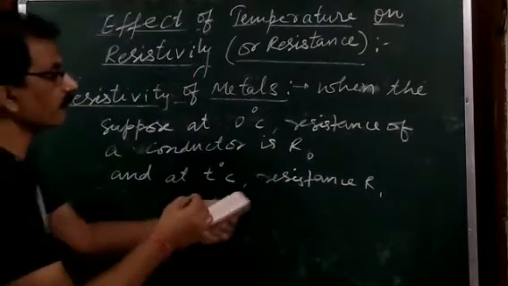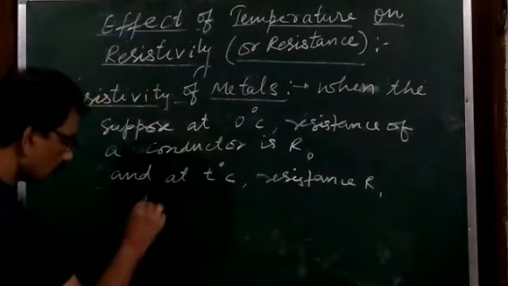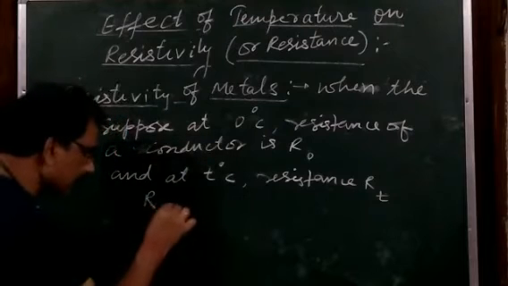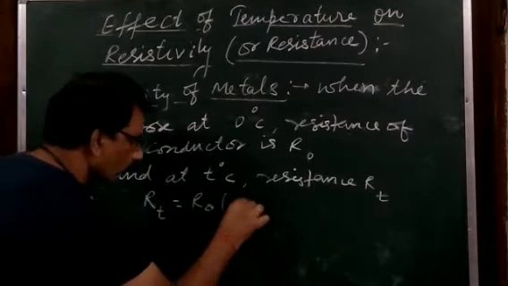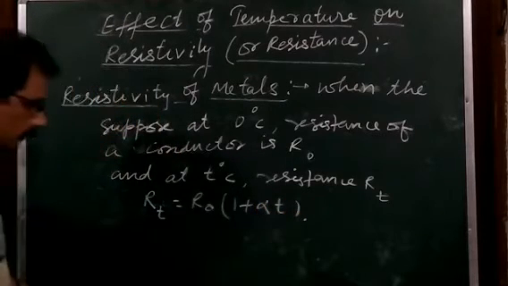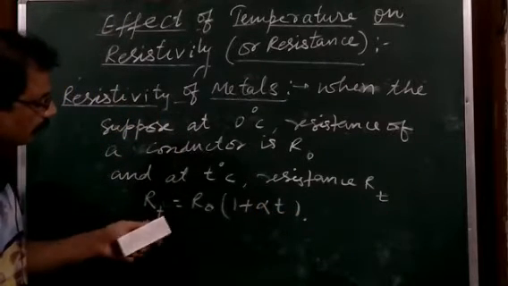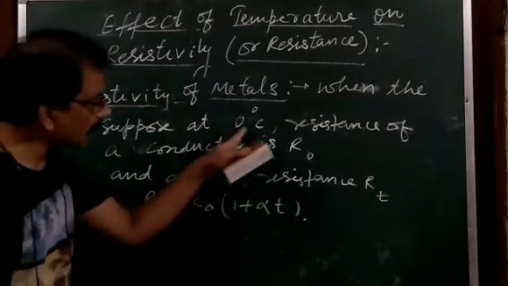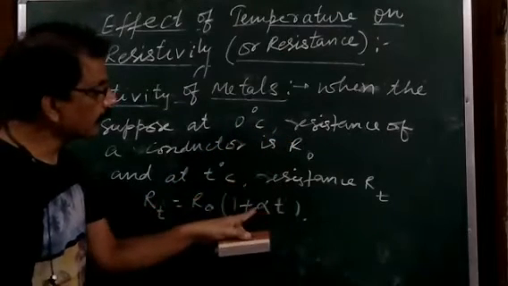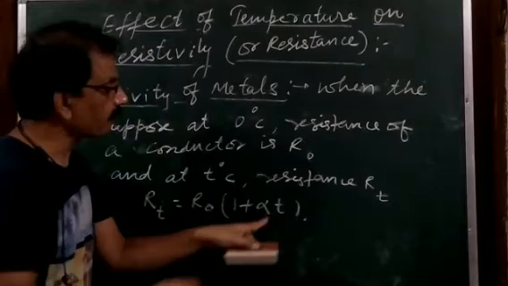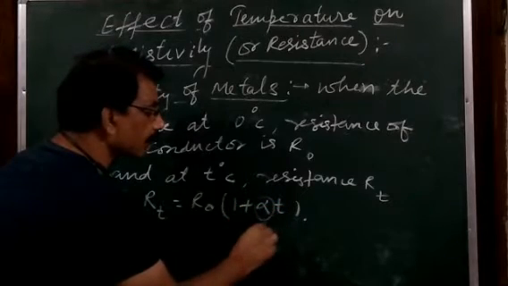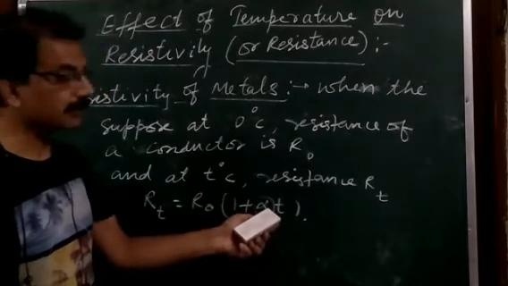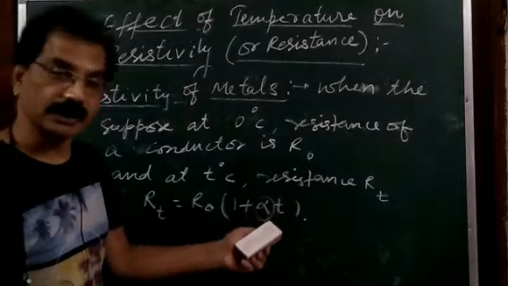So there is a formula for finding the resistance R1, or here you can say RT. RT is equal to R0 into 1 plus alpha T, where RT is the resistance of that wire at temperature T degree centigrade, R0 is the resistance of the same wire at 0 degree centigrade, and this alpha is called the temperature coefficient of resistance.